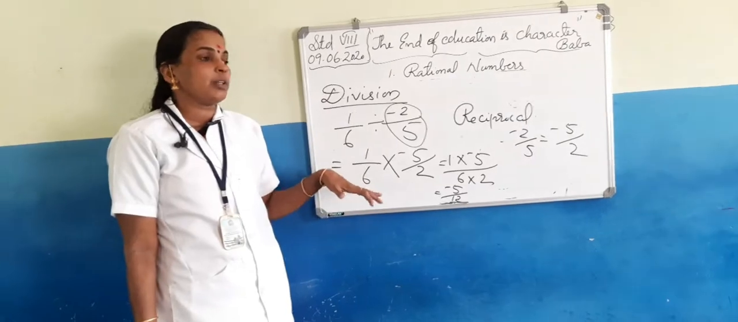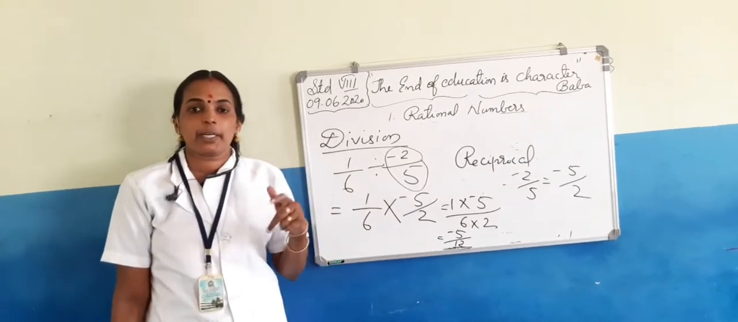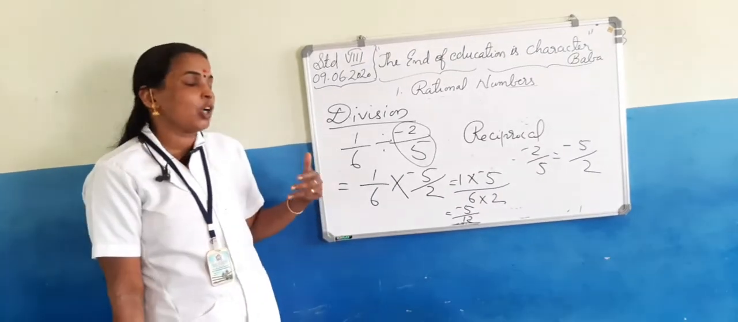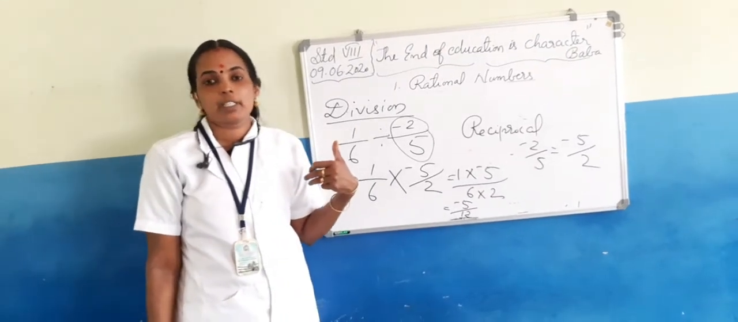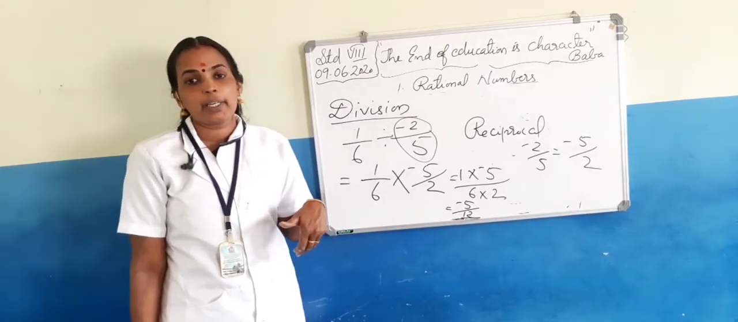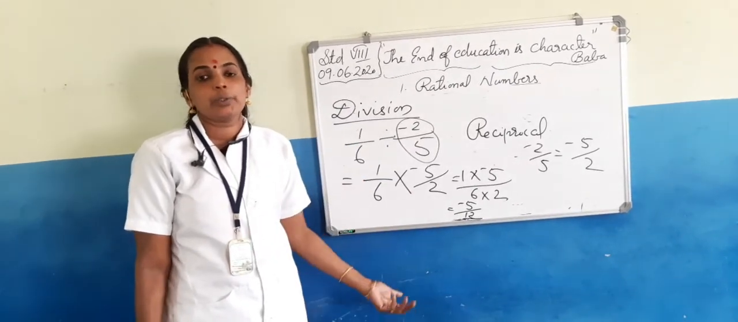The same way you can do addition, subtraction, multiplication and division of mixed numbers also. For doing operations with mixed numbers, first of all you have to convert the mixed numbers into improper rational numbers. Then you can do the operations.